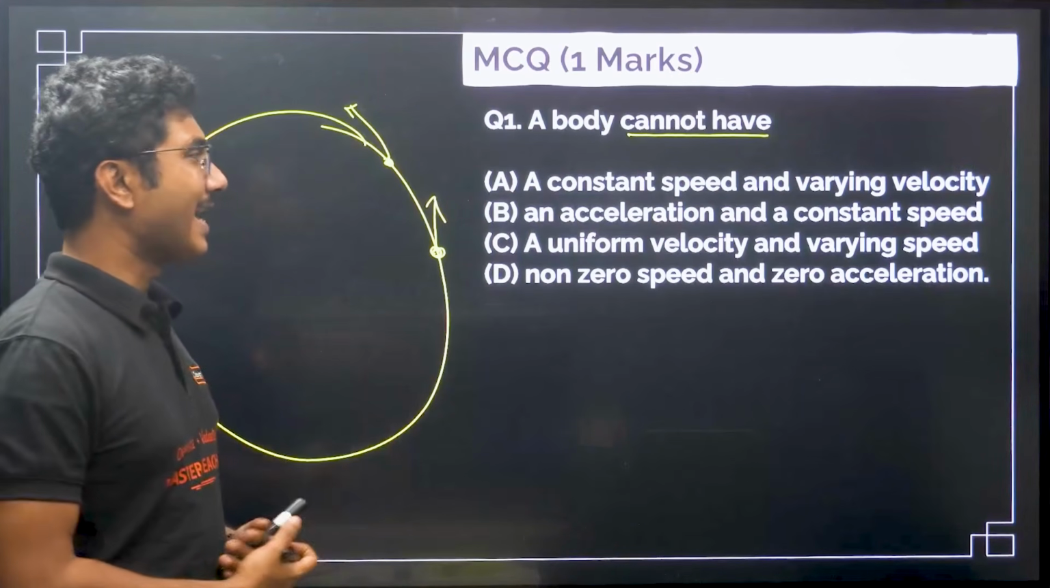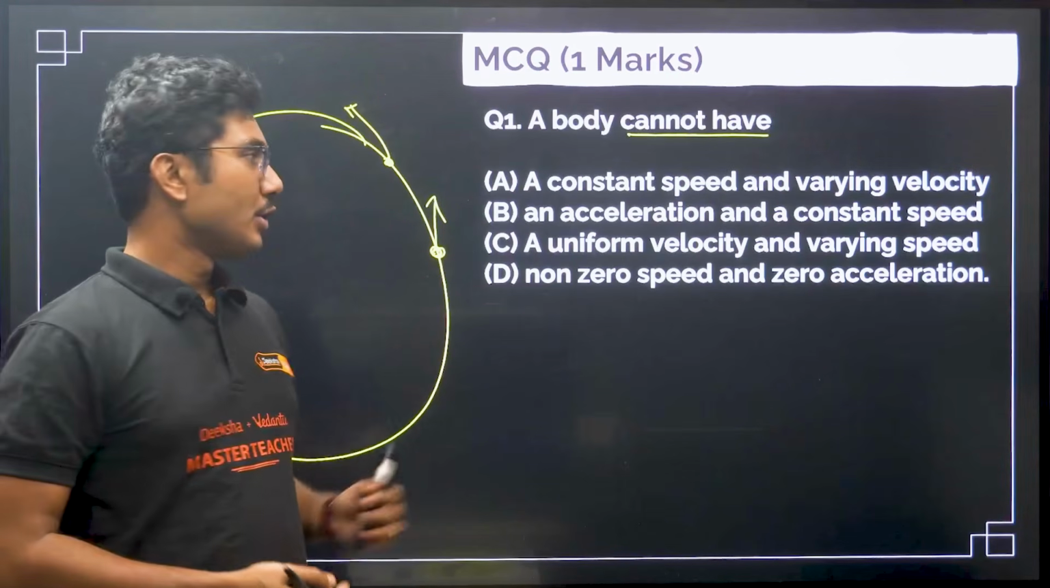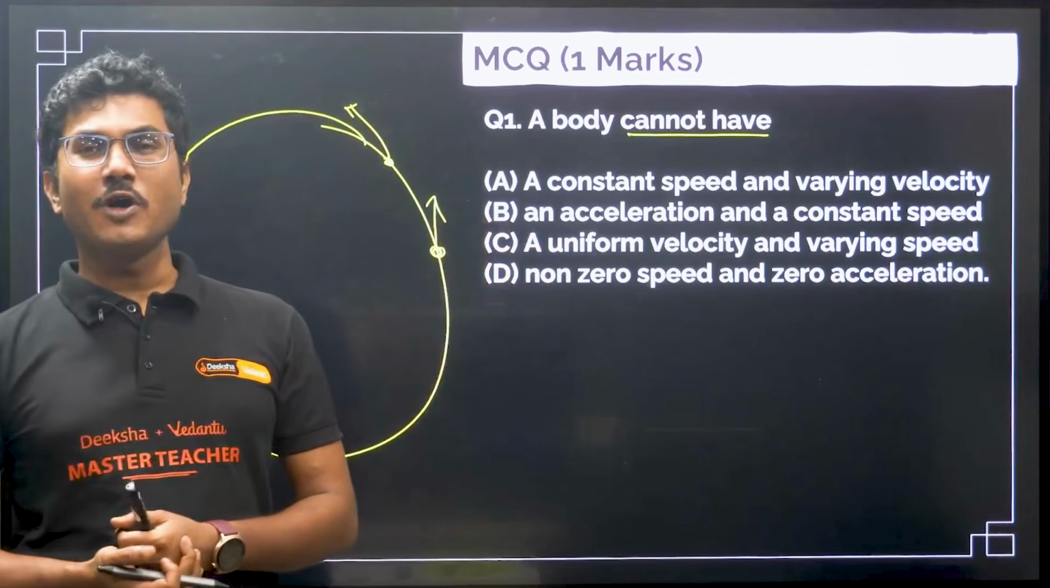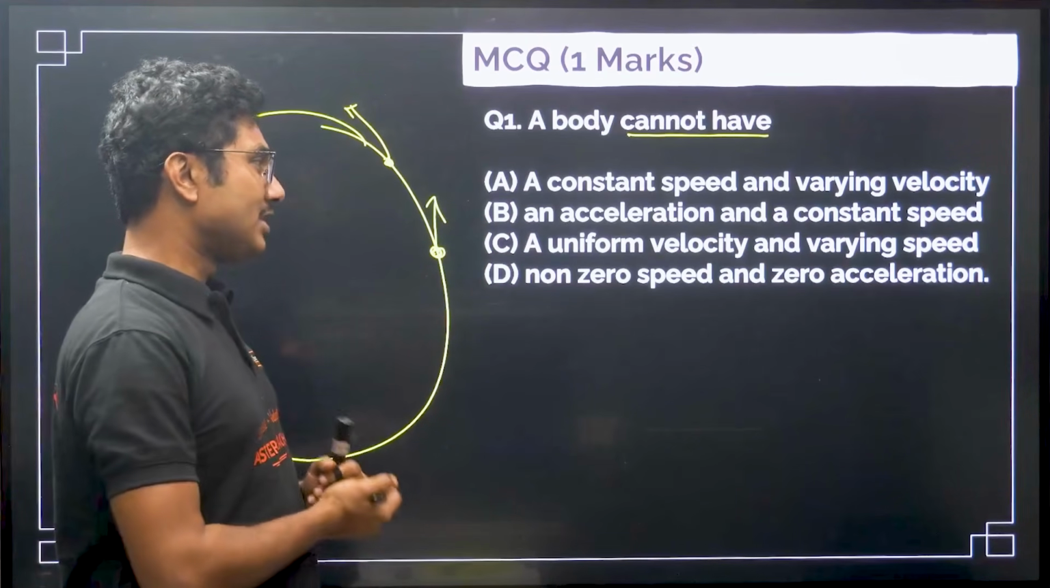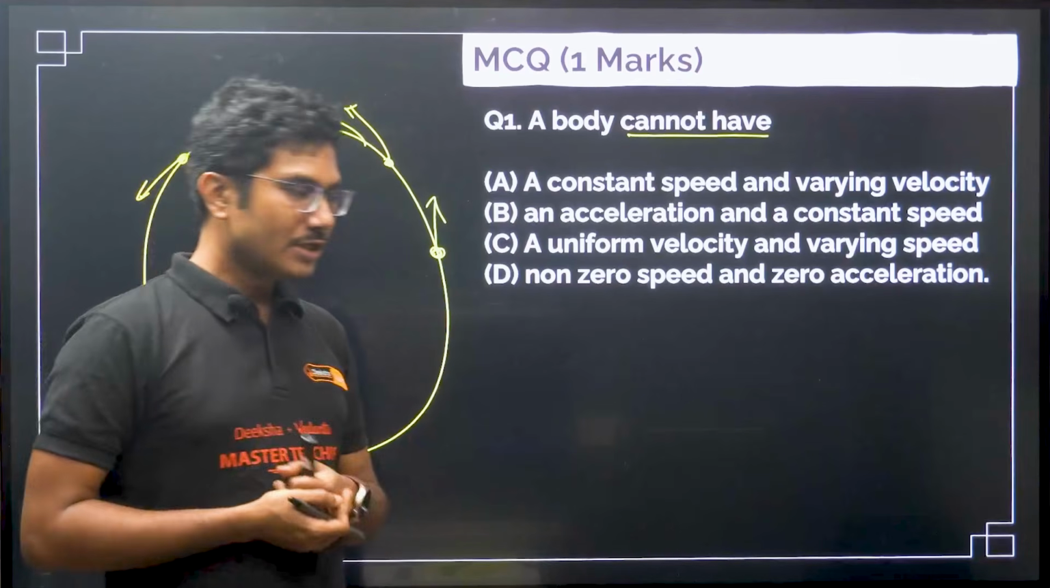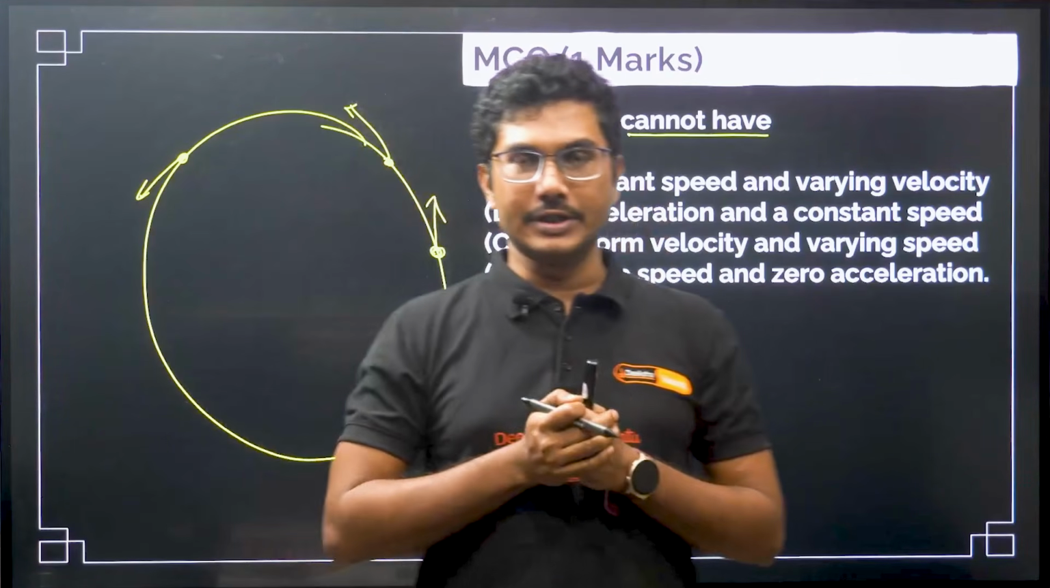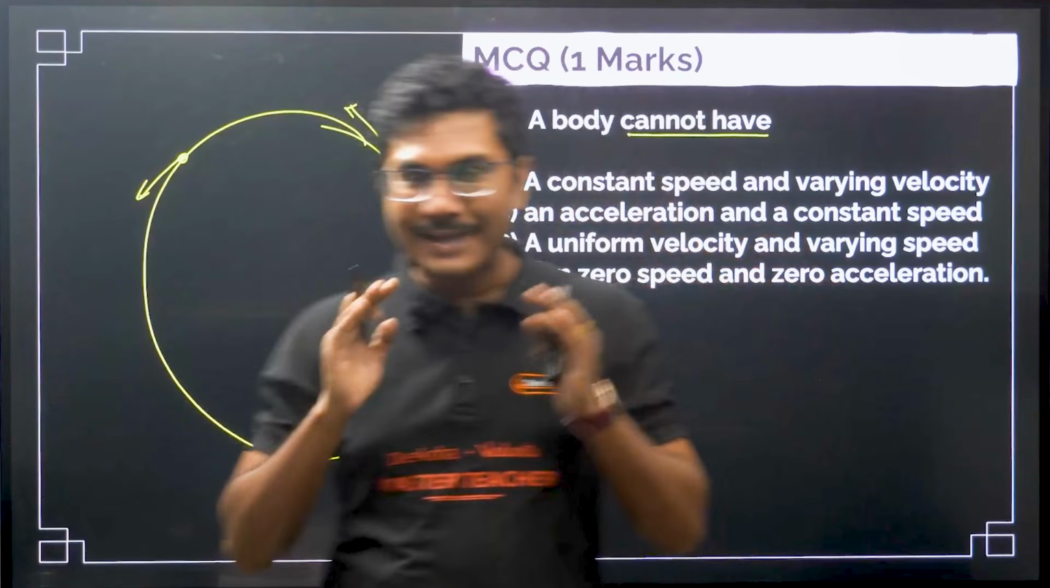Uniform velocity and varying speed. So this is very, very interesting. Uniform velocity and varying speed. So what is speed, by the way? Speed is the magnitude of velocity.